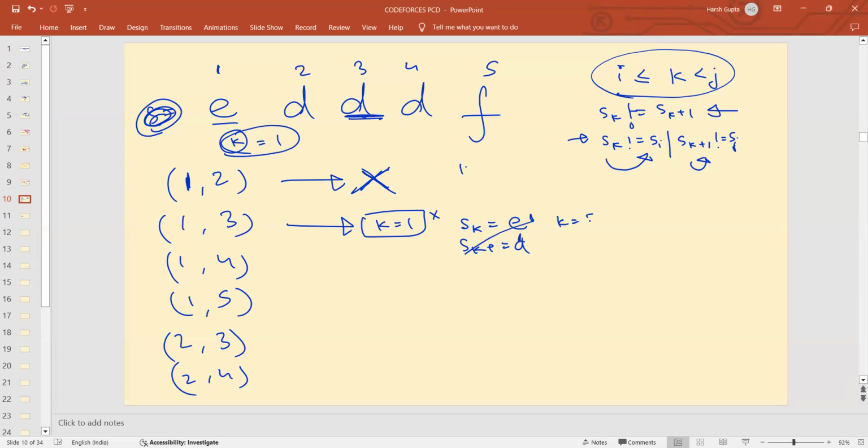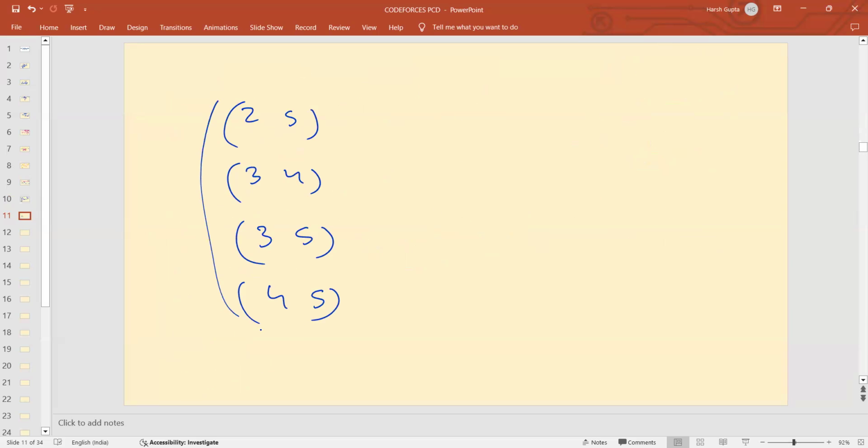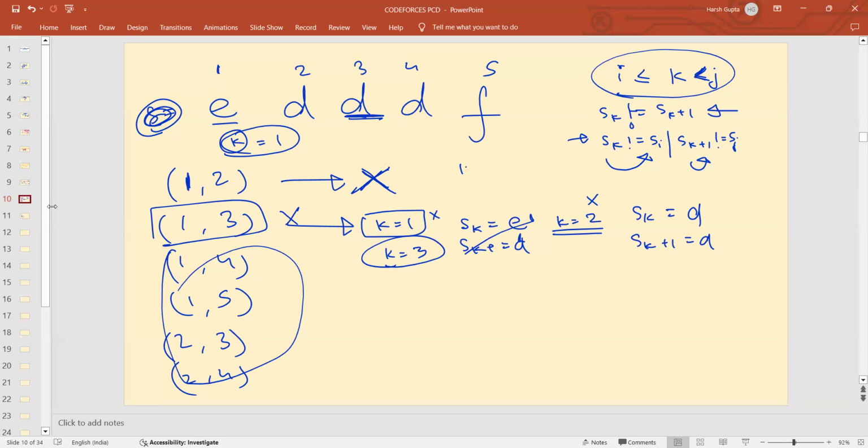So let's check for k equals to 2. Looking at k equals to 2, my Sk is D and Sk plus 1 is also D. So I know I can't select this because Sk should not be equal to Sk plus 1. So I can't select k equals to 2. And when I do k equals to 3, I can't select it because k must be lesser than j. So by the same logic, I can say that 1, 3 is also not a pleasant pair. By this, you can check all other pairs and find out which pairs are pleasant or not. Are the conditions clear, when we are saying whether a pair is pleasant or not?